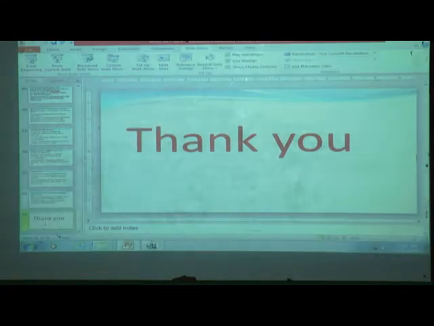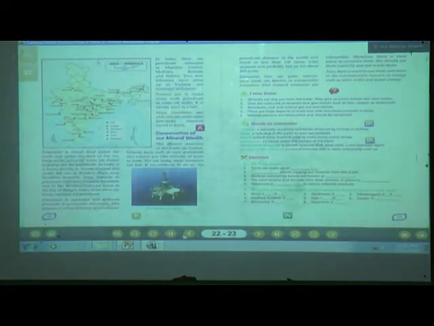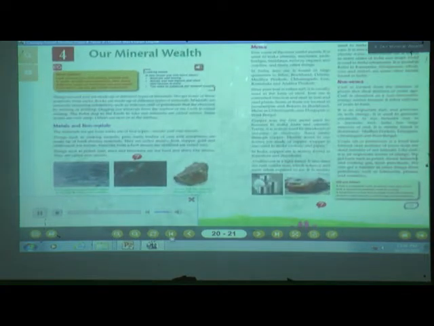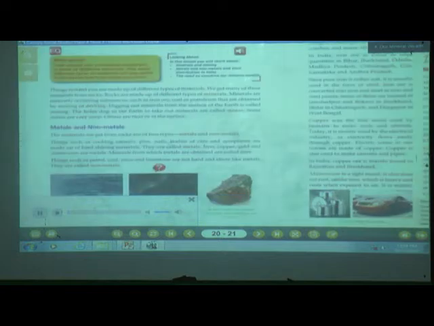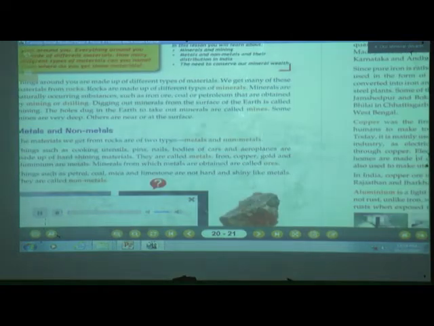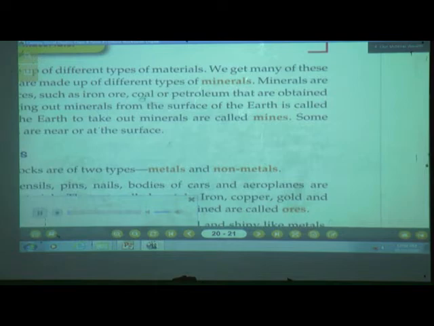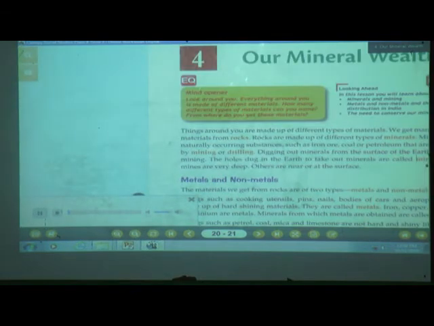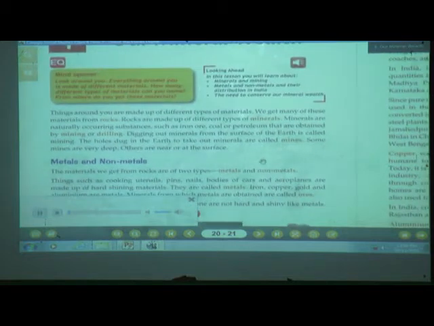Now we'll come to the Canopy book. You have to go through the lesson. Okay, students? Everybody should open your Canopy book. Our Mineral Wealth. In this lesson, you will learn about minerals and mining, metals and non-metals and their distribution in India, and the need to conserve our mineral wealth.